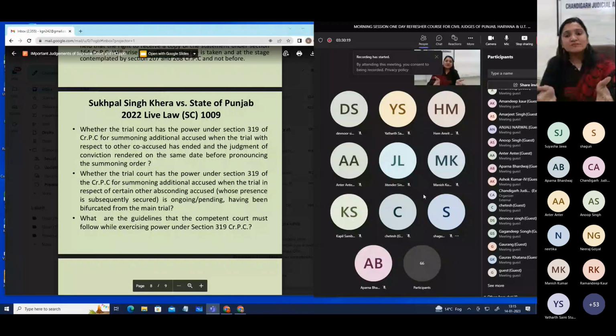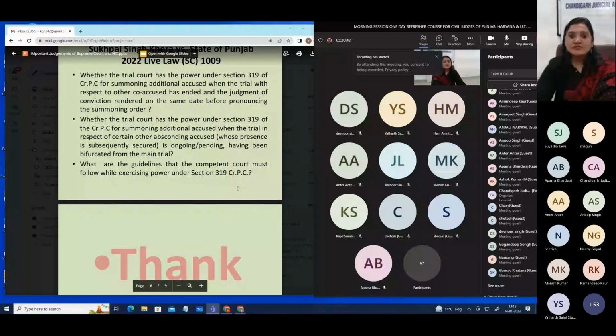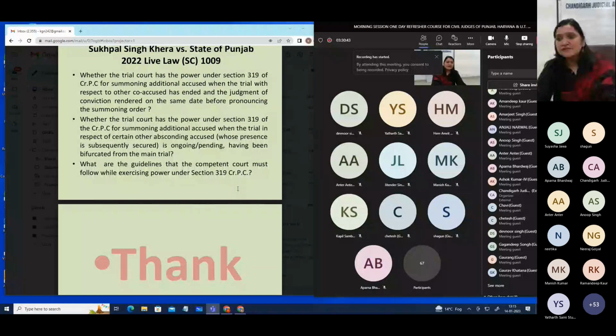Once the court comes to this conclusion that the cases have to be bifurcated, then the judgment can be passed and the order on sentence can be passed against the accused who were present in the court, and then the summoning order will be passed, but that summoning order has to precede the order on sentence. It cannot be after the passing of the order on sentence. This is important. So these are the judgments, and I think I've completed on time. Thank you so much.